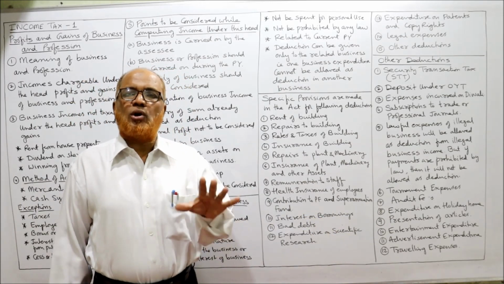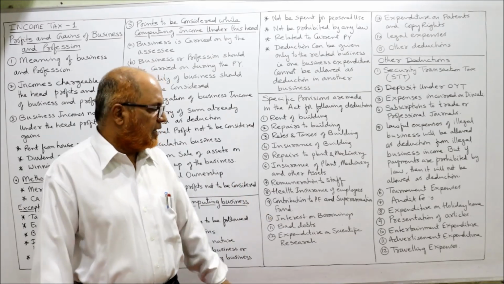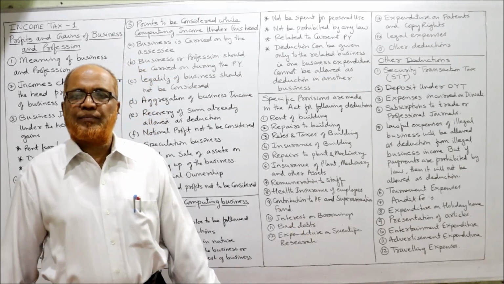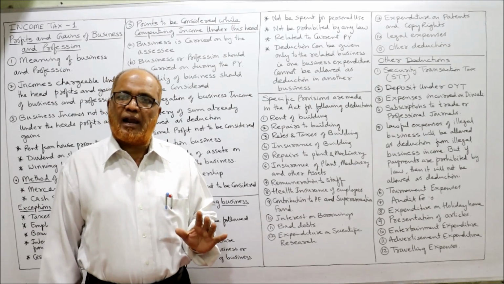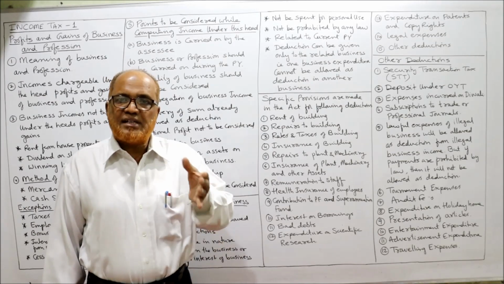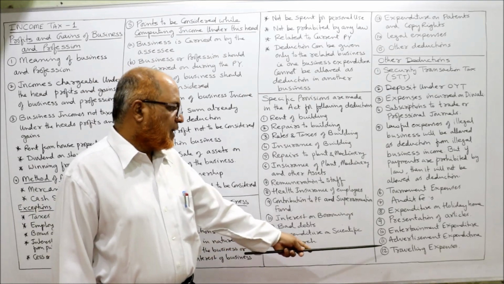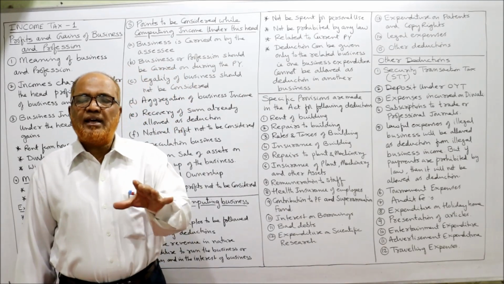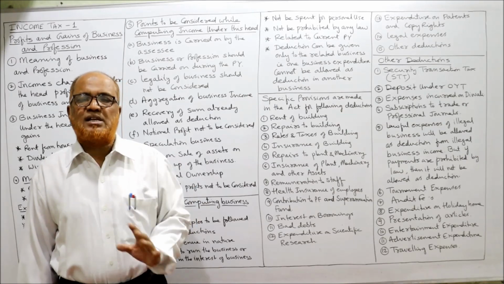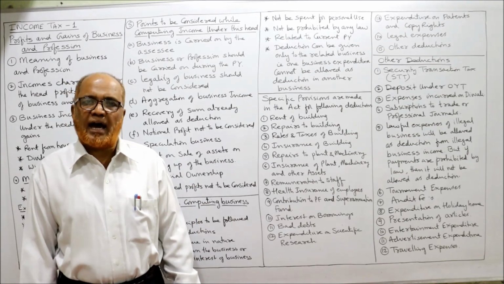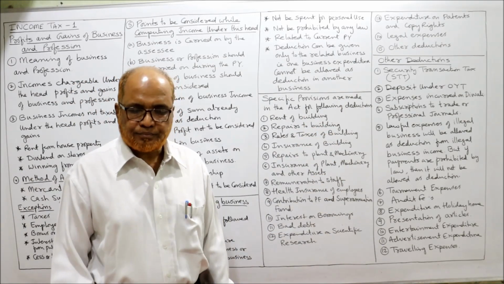Then entertainment expenditure. There are no restrictions on entertainment expenditure. Entertainment expenditure is allowed as deduction. Advertisement expenditure. If the advertisement expenditure is revenue in nature, it will be allowed as deduction. If it is capital expenditure, it will not be allowed as deduction. Next one is traveling expenses. The traveling expenses incurred by the employees in the interest of business will be allowed as deduction. So these are some of the other deductions which are allowed.